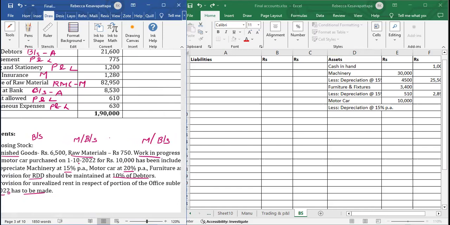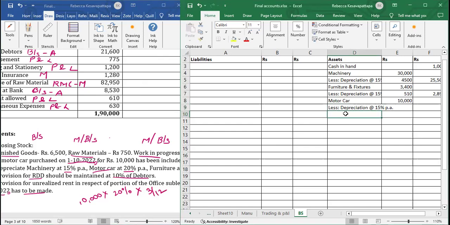So what we will do here is motor car value is 10,000 into 20%, and it was purchased on 1st of October 2023. So October, November, December, 3 divided by 12. We will write it over here as well, in the bracket: motor car 10,000 into 20% per annum into 3 divided by 12.